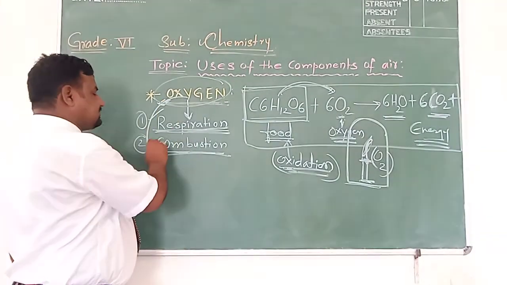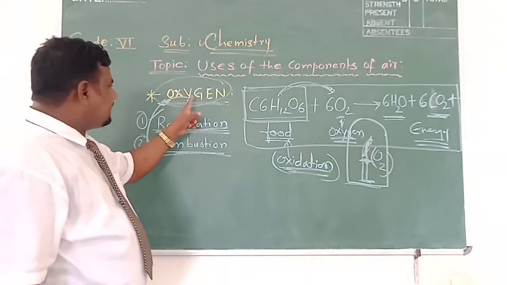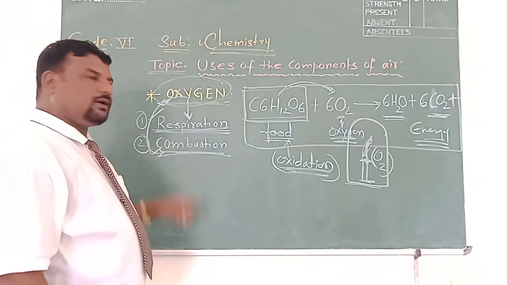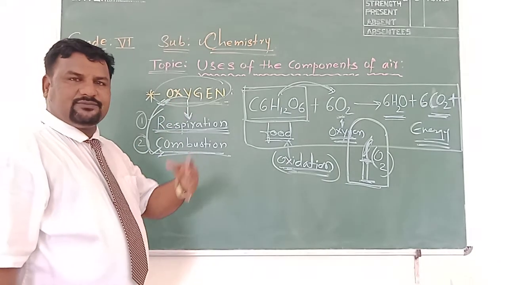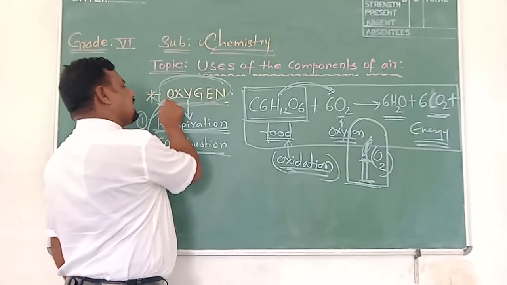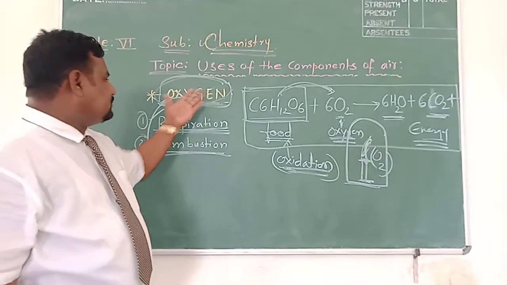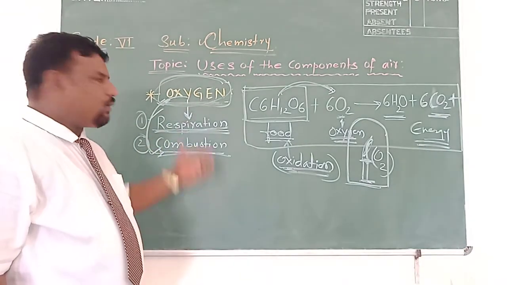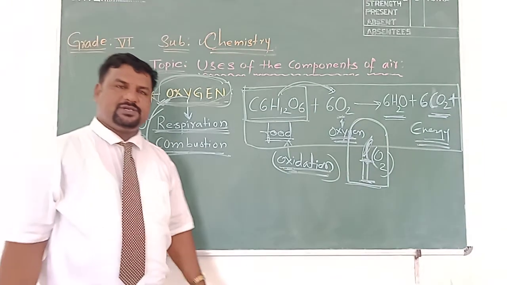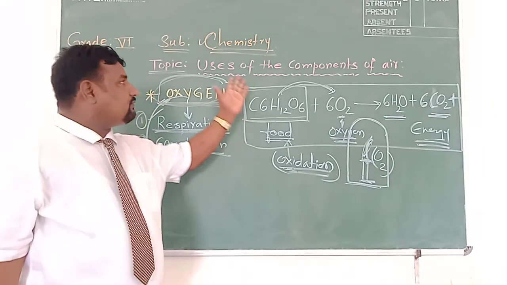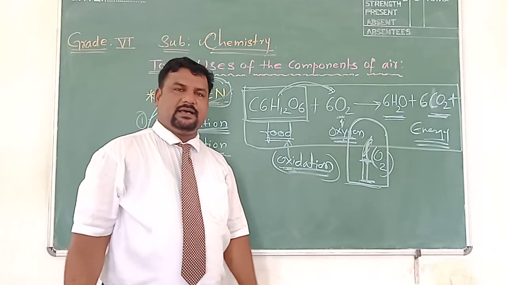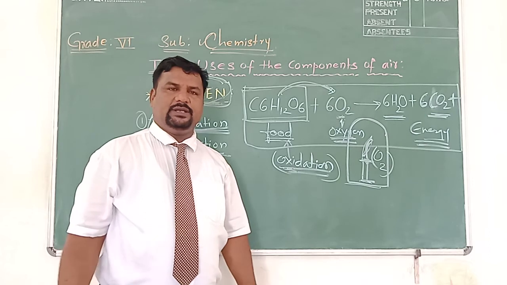So we can conclude that this element present in atmospheric air plays a vital role during respiration as well as combustion. Oxygen is very essential for the respiration process as well as for combustion. So this is enough for today. These are the uses of oxygen as a component of air: how it is responsible for respiration and for combustion. Uses of other components of air will be discussed in our next class. So we will conclude here. Thank you.